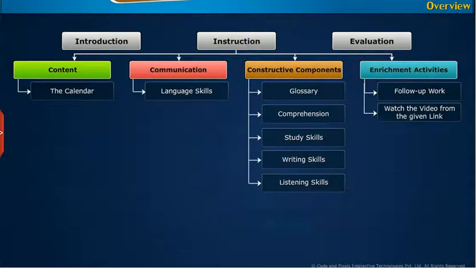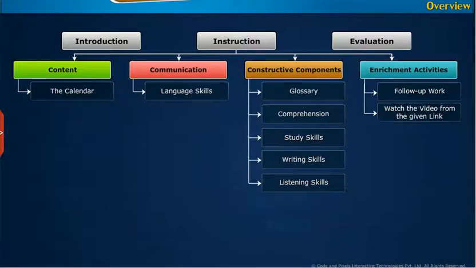The lesson is covered under Content. All the activities pertaining to the 4 skills of language and their assessment are covered under the sections Communication and the Constructive Components. The enrichment activities are meant to widen the scope of the student's thinking and learning, thereby making him or her a global citizen.